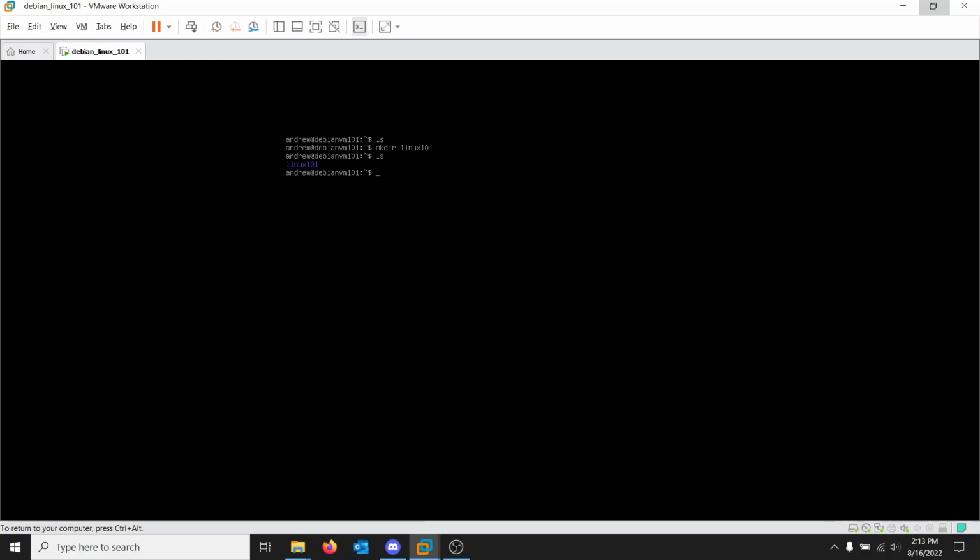What's that mean? Well, blue normally means something's a directory. This is dependent on the system, though. Sometimes it can change, but I want to say Debian by default follows some pretty good standards. So for all intents and purposes, on a Debian system, you see blue, it's a directory.